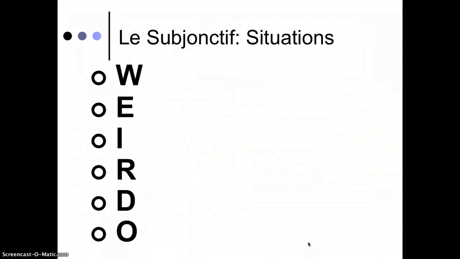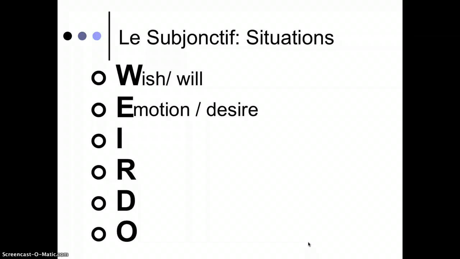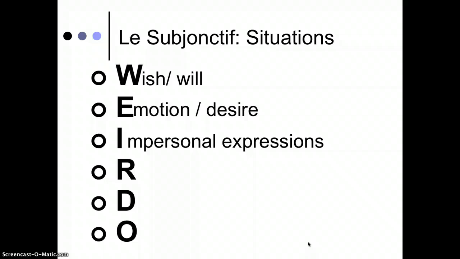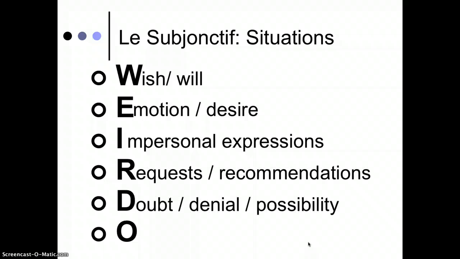All right, next up, we're going to talk about situations where we need to use the subjunctive. Eventually, we're going to talk about, okay, which do I need? Do I need the indicative? Do I need the subjunctive? All right, and we're going to go through some situations we have to use the subjunctive. And our acronym is WEIRDO. Situations of wishing or willing, emotions or desire. We have a list of impersonal expressions that start with il, like il faut que. Requests and recommendations, doubt or denial, or any kind of possibility, and then orders and necessity.